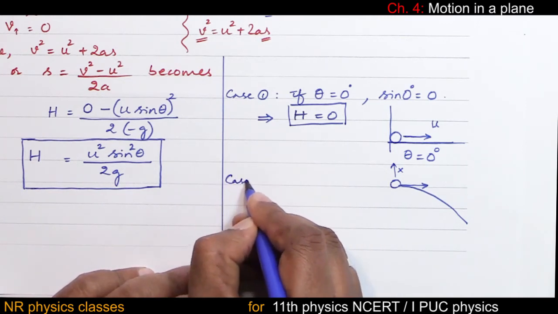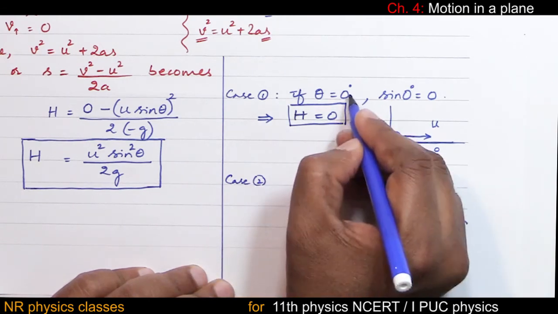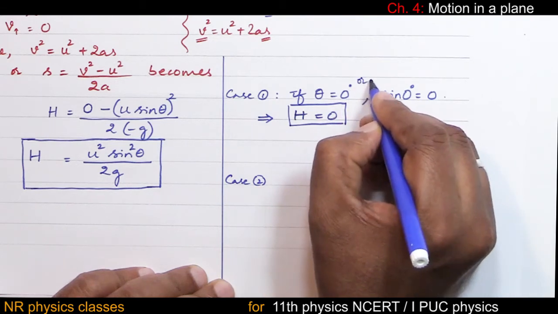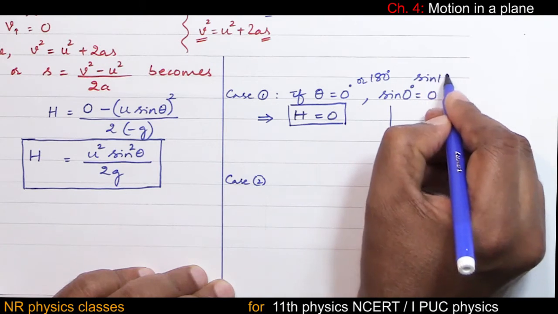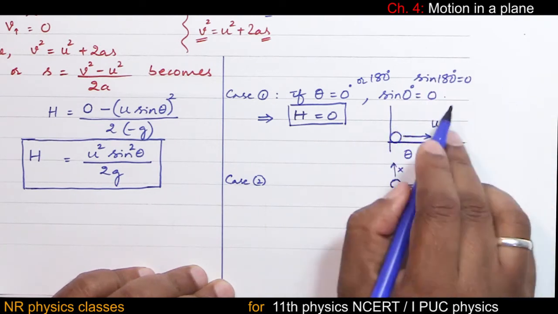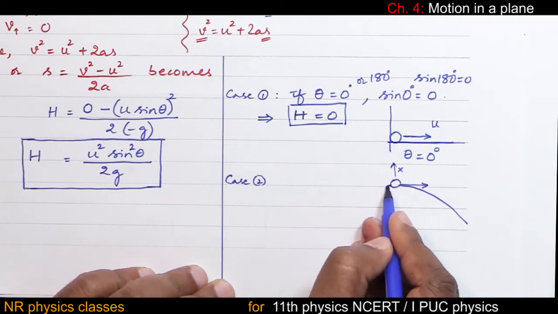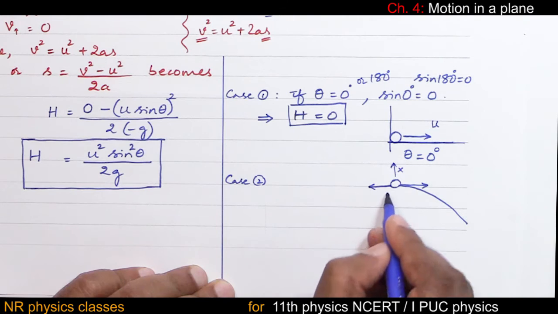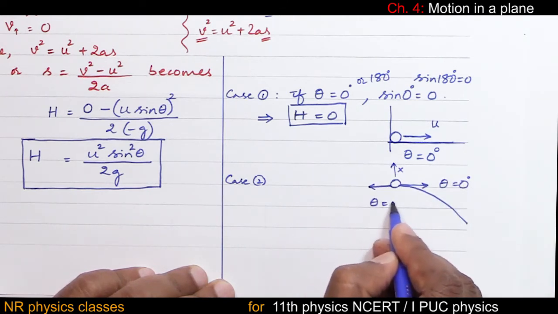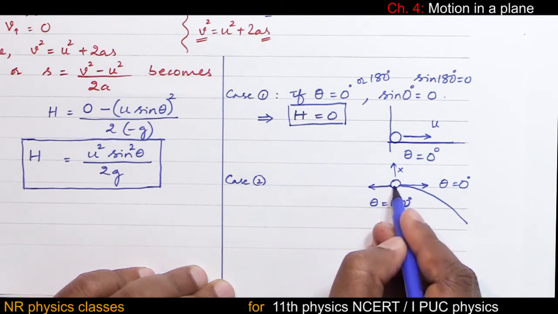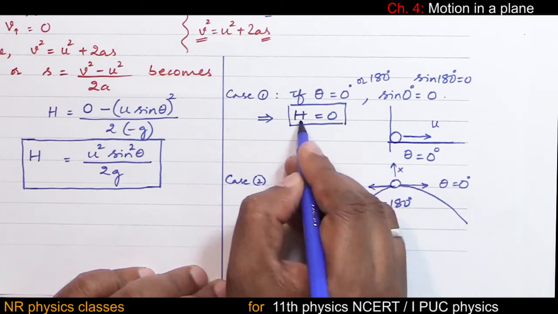Case 2. Of course, theta 0 degree or 180 degree. Sin 180 is also 0. You throw the object in this direction or you throw the object in the opposite direction. For this, theta is 0 degree. For this, theta is 180 degree. The object has the tendency to come down. This won't rise. This won't rise means h equal to 0.